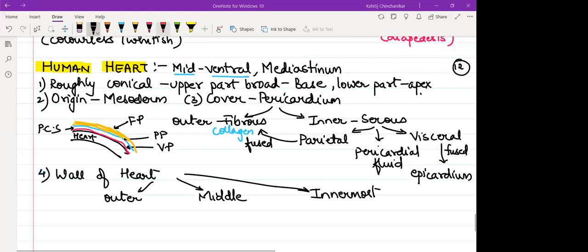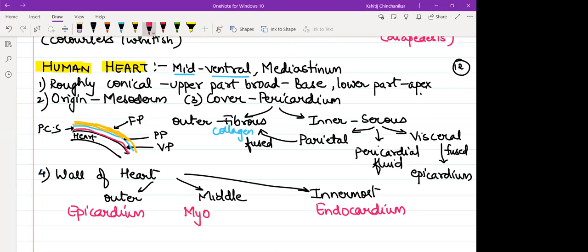Outermost we have already named epi, the epicardium. So what can you call the middle? Many students can say ma'am mesocardium because it is in the middle, but we refer to it as myocardium. How can it be pericardium? We have already seen pericardium. It is a cover. Here we are talking about the wall, the tissue making the wall of the heart.